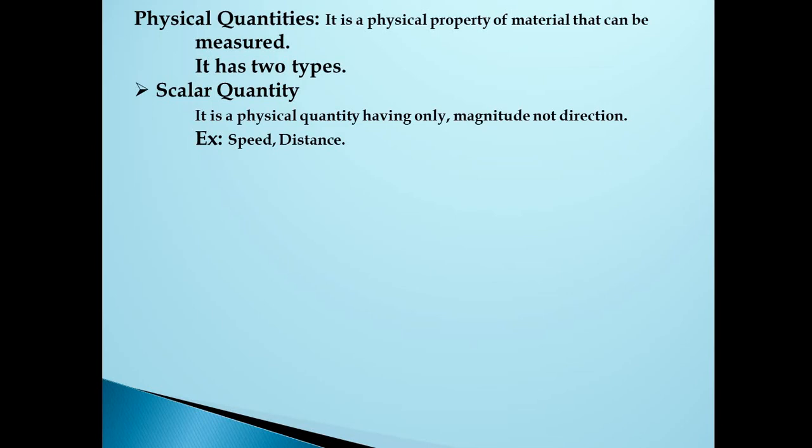What do you mean by physical quantity? The property of a material. Those are of two types. The first one is scalar quantity. What do you mean by scalar quantity? It is a physical quantity having only magnitude, not a direction. What do you mean by magnitude? Any numerical value. Just remember, any numerical value.